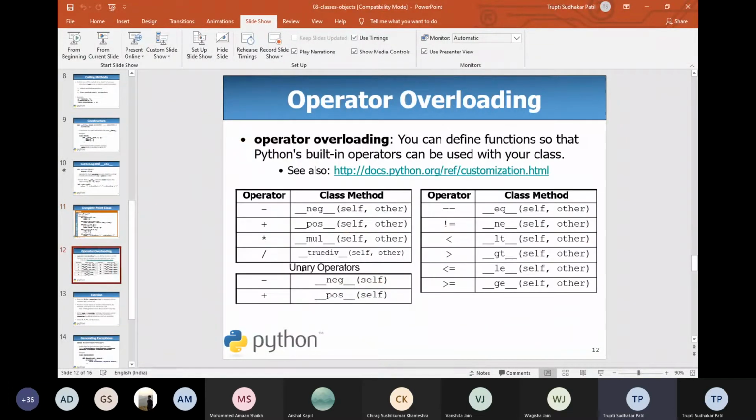Then operator overloading. Now there is function overloading and function overriding. The difference between them: overloading means the same name with different arguments, while in overriding it is the same name with the same arguments.